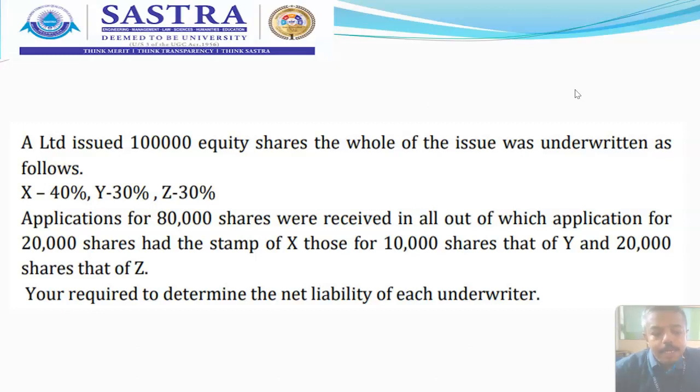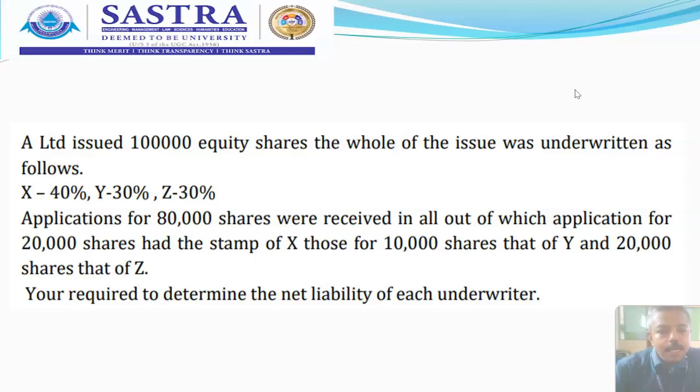Now the net liability. If you subtract, already we have 28,000 balance in X and subtract the marked applications 20,000. Now the net liability of underwriter X is 8,000 shares. And for underwriter Y, you already have balance 21,000 minus the marked applications 10,000.